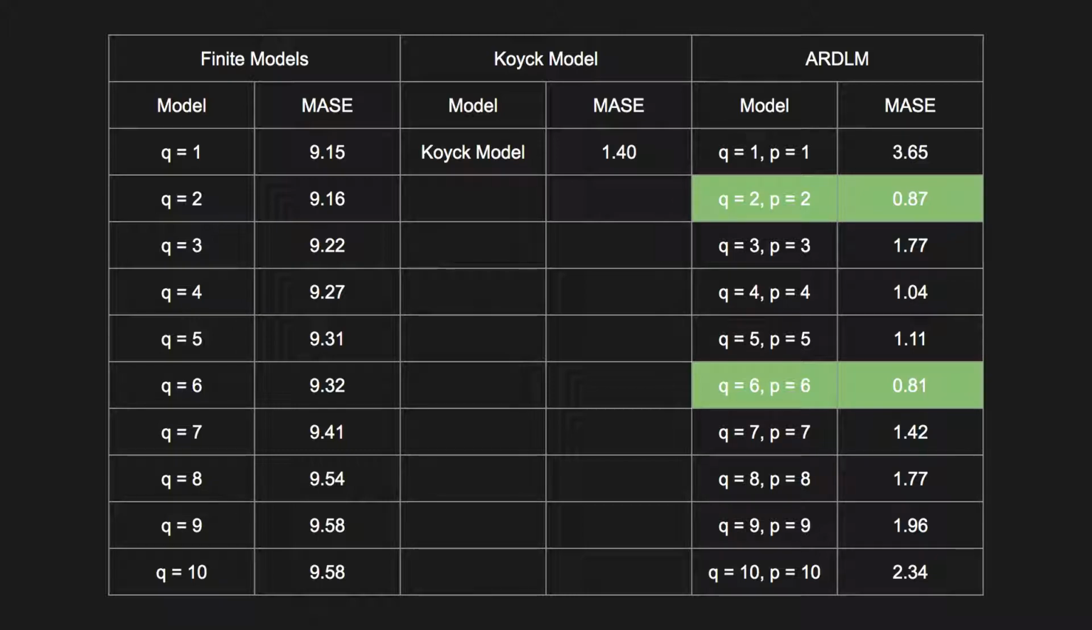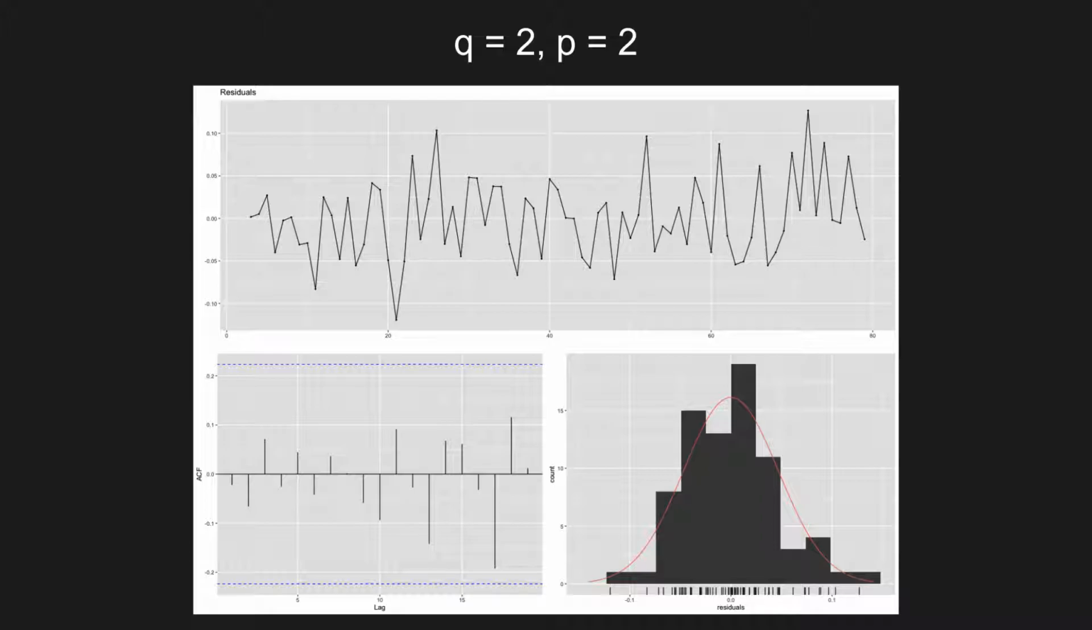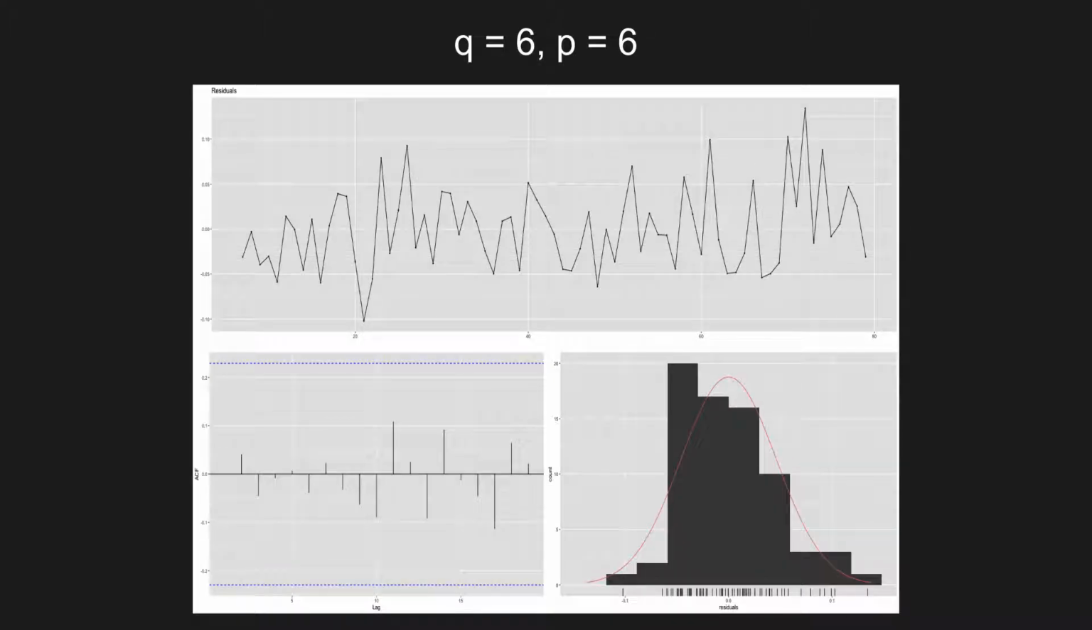The cells highlighted in green show that for the autoregressive model there were two models that produce MASE values below 1: Q equals 2, P equals 2, and Q equals 6, P equals 6. That's 0.81 for the larger model versus 0.87. So I had a look at the residuals for those models, for P equals 2, Q equals 2, and the larger model. Both of them have approximately normal histograms, somewhat random time series plots that are almost white noise, and no significant lags in the ACF.